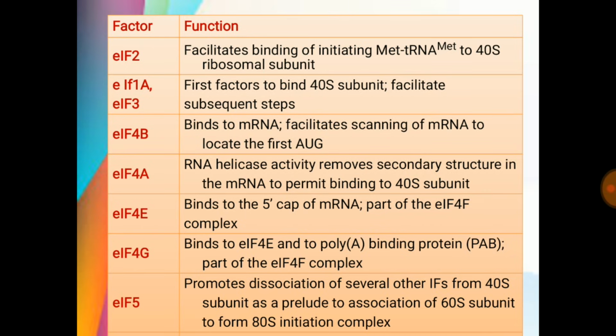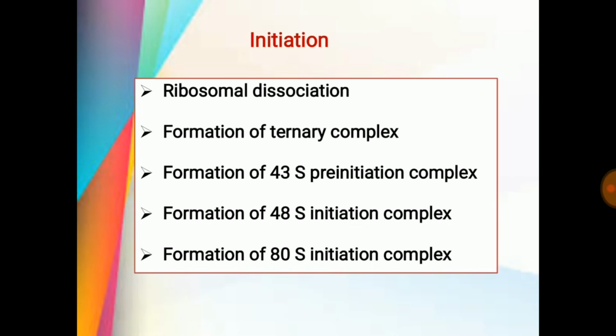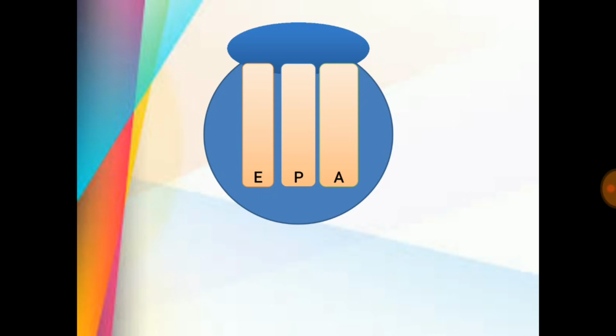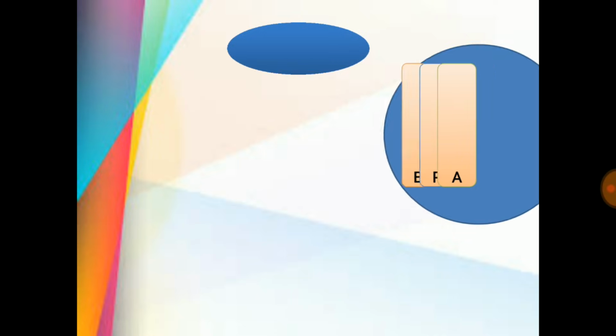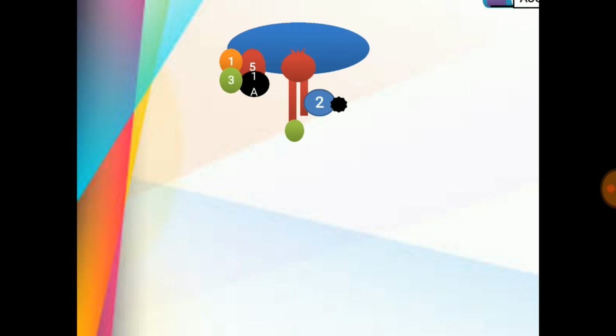Then factor 5 promotes the dissociation of several other factors and is responsible for association of 40S and 60S subunit to form the 80S initiation complex. These are the different steps in the initiation process. This is the animation showing the initiation process. These are the three sites which are present on the ribosomal unit. The first step is ribosomal dissociation, then attachment of the factors that stabilize the 40S subunit and prevent the reassociation of these two units. Then there is attachment of the ternary complex to form the 43S pre-initiation complex.